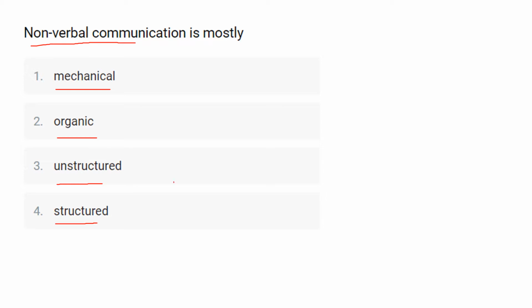Verbal means the use of words in the communication process and in the design and formulation of the messages, and therefore it is structured. Verbal communication includes face-to-face conversation, speech, telephonic conversation, video, radio, television, and voice over the internet.